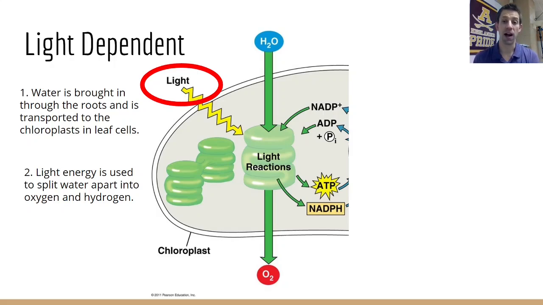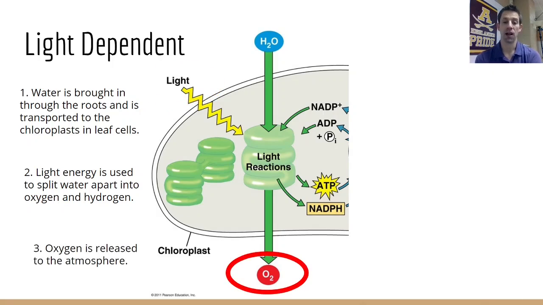Now, water is made of hydrogen and oxygen, but there are also electrons within the chemical bonds that were holding the hydrogen and oxygen together. All three of those things are released. So you now have hydrogen by itself, oxygen by itself, and then a few lone electrons. Well, oxygen is so reactive that it just reacts with another oxygen atom nearby, and it forms O2, or oxygen gas. That O2 will then leave the cell and go out through the stomata into the atmosphere.